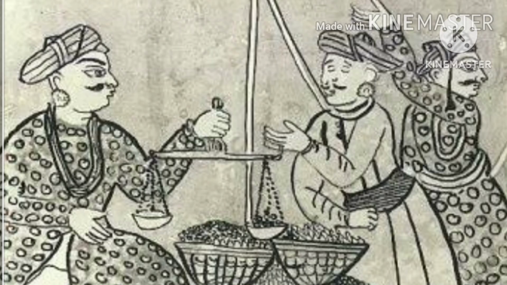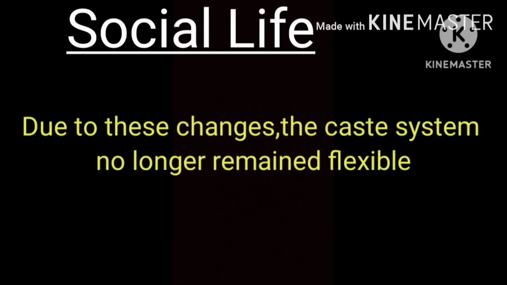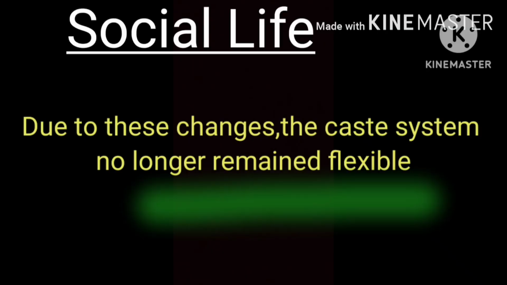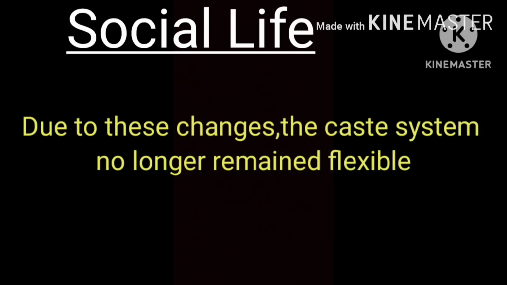As professions increased, the number of castes and subcastes also increased. However, changing occupation or marrying outside one's caste became restricted. Due to these changes, the caste system no longer remained flexible. A person's caste was now decided by birth instead of occupation.